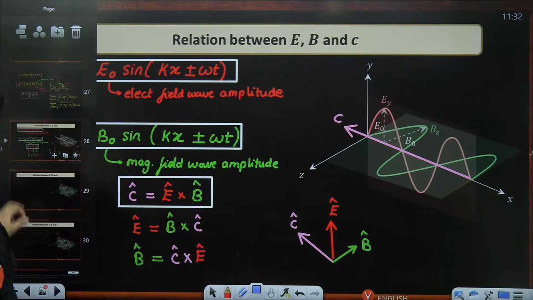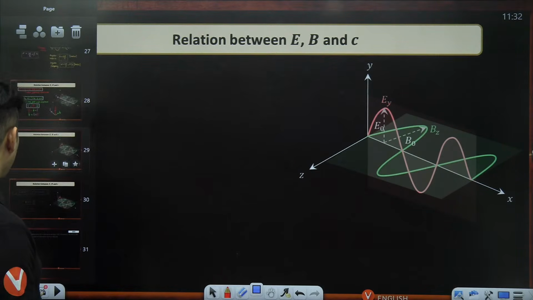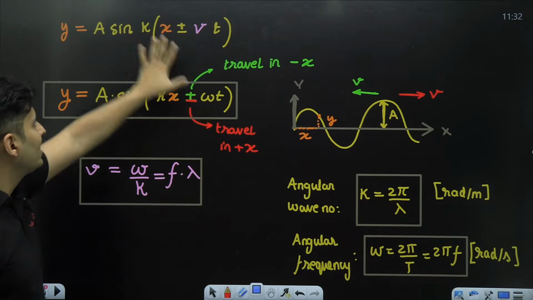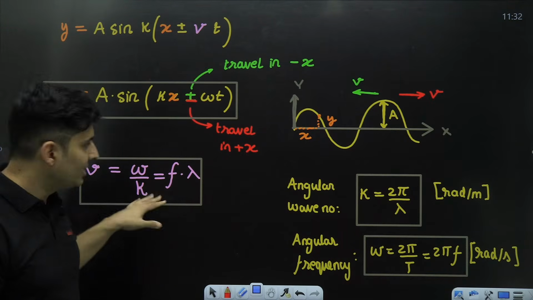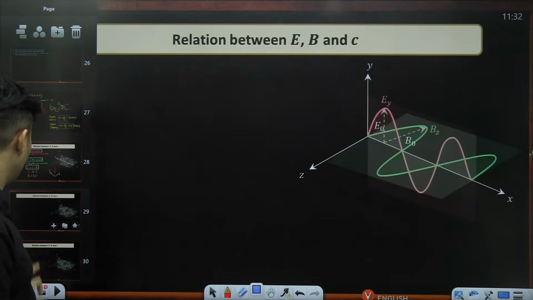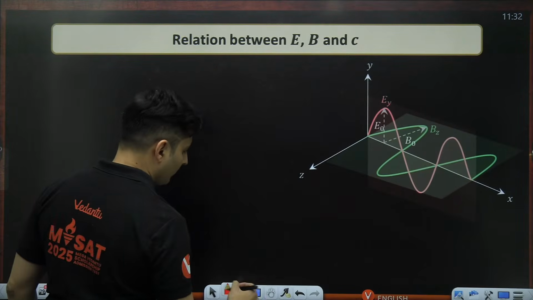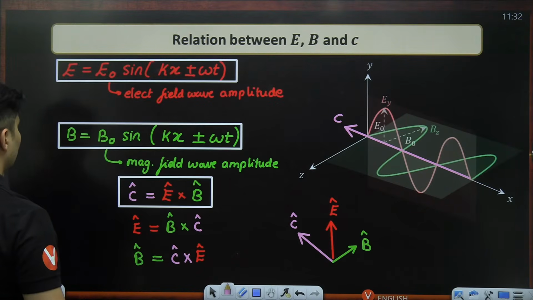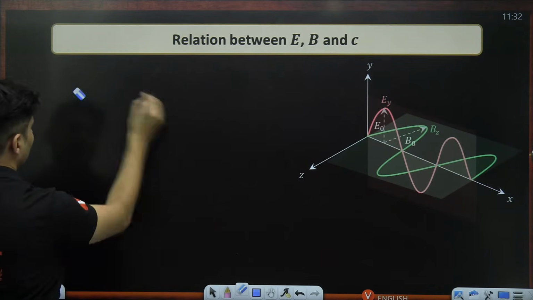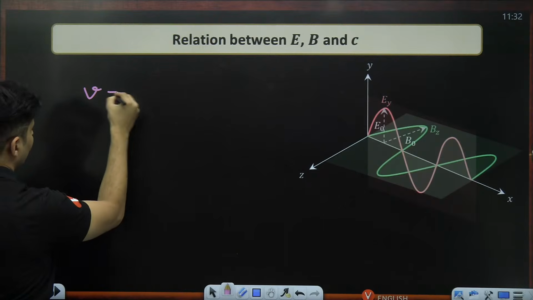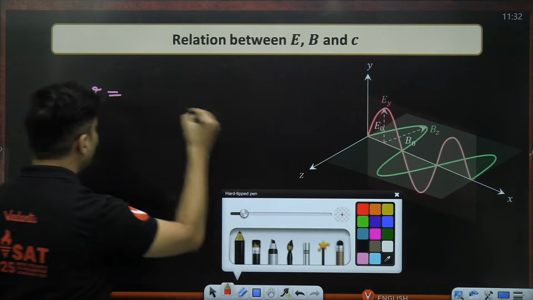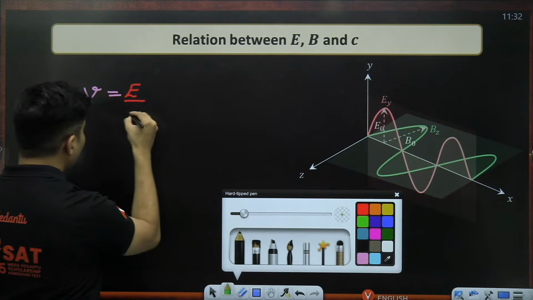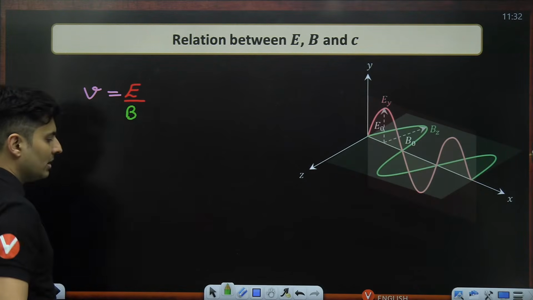Okay. Perfect. Now, having said that, the speed of light with the wave equation, we can directly get it looking at the wave equation. But also, if you just divide both of them, the electric field and the magnetic field, E by B, you will also get the speed of light.